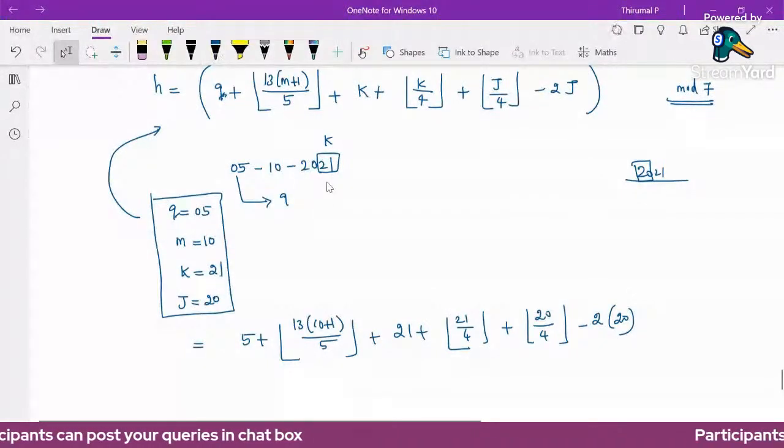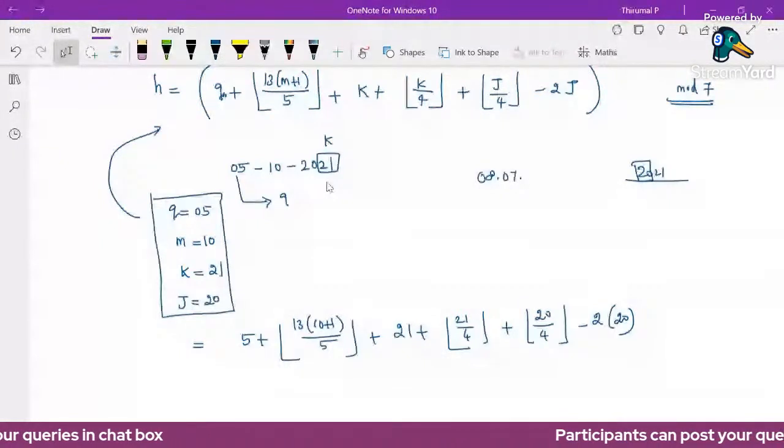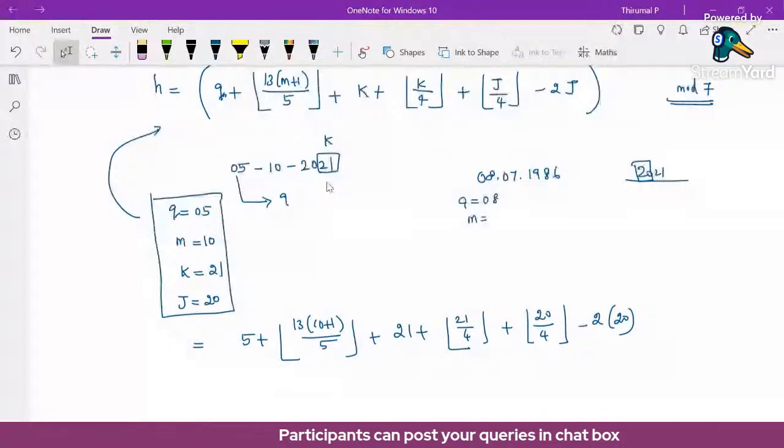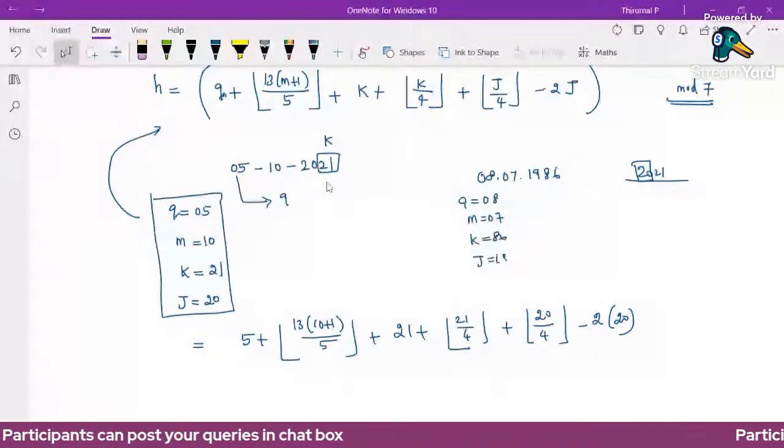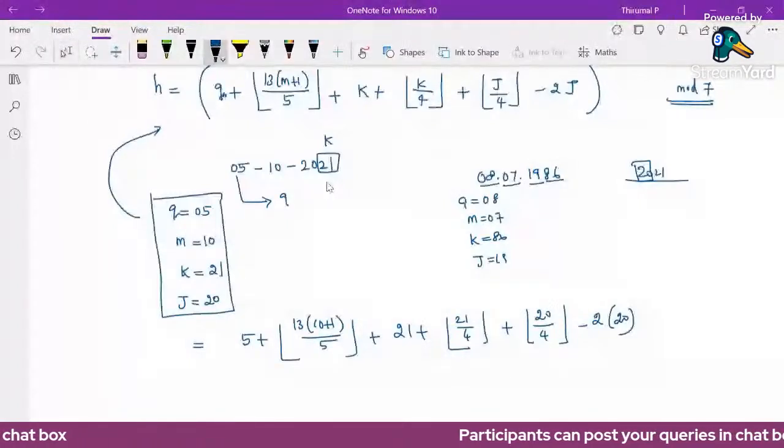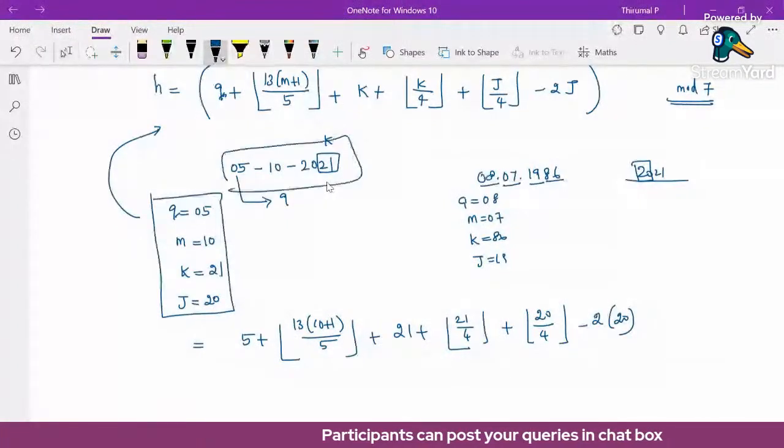Suppose I'm finding 8 7 1986. Here q value is 8, m value is 7, k value is 86, and j value is 19. That's all. This is the k value, this is the j value, this is the m value, this is the q value. Just using the date we can write these values. Now substitute these values in this formula.